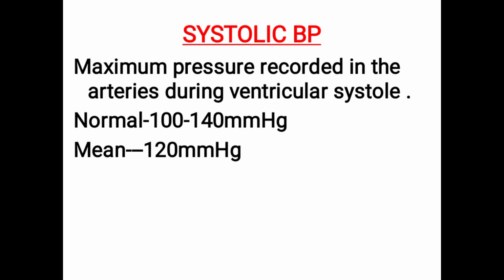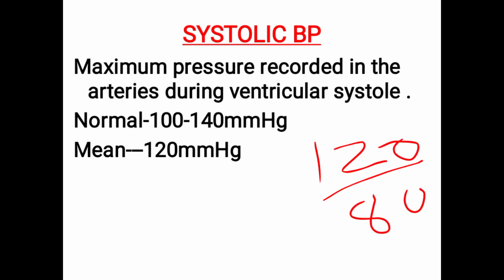I told you, normal is 120 by 80. So the 120 above, what you are writing here, is systolic, and the one below that you are writing is diastolic BP, okay. So this systolic BP is the maximum pressure recorded in the arteries during ventricular systole.